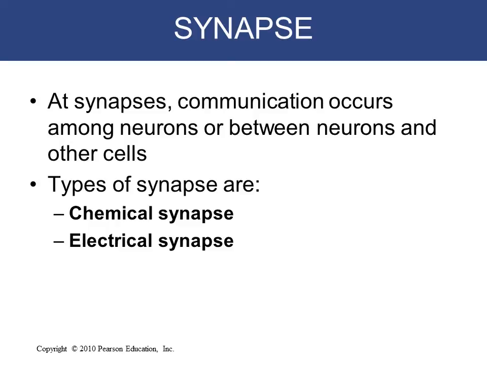And of these synapses, we have two types. We have the chemical synapse and the electrical synapse. A chemical synapse is one that releases a neurotransmitter when the presynaptic neuron binds to the receptor located in the postsynaptic neuron. While the electrical synapse is the one that connects the cell membranes of the two neurons that want to communicate by producing ion channels that are capable of passing electrical current in order to cause voltage changes in presynaptic and postsynaptic cells.